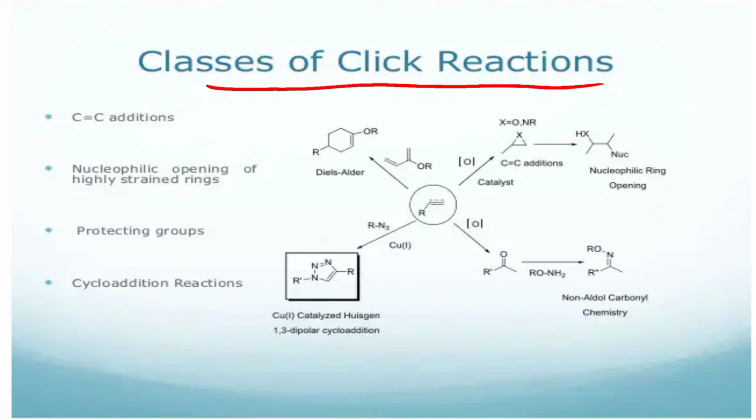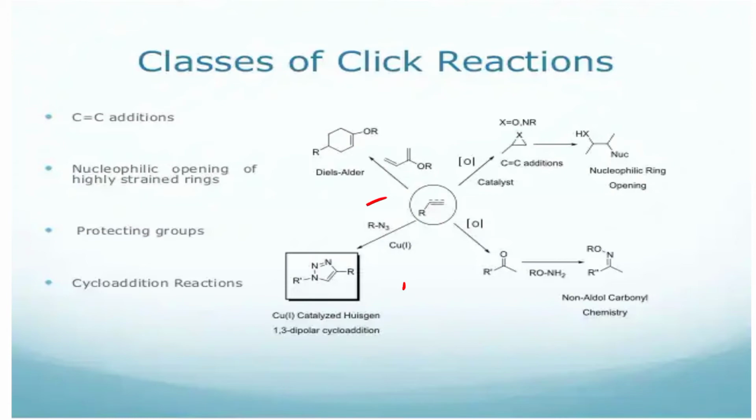Then the third one is this reagent, RN3, in the presence of copper. So this is the copper-catalyzed Huisgen reaction, the 1,3-dipolar cycloaddition reaction. N3 means R-N=N=N. This is the N3 structure.